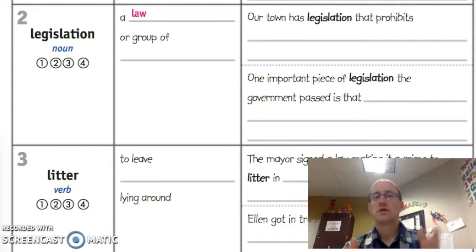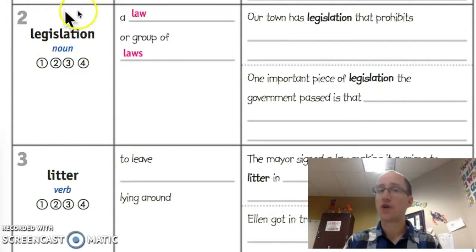Now, law, legislation, rule, it's all pretty much the same. We have laws or legislation. You must buckle your seatbelt. That's legislation. Legislation is just a $100 way of saying a law.